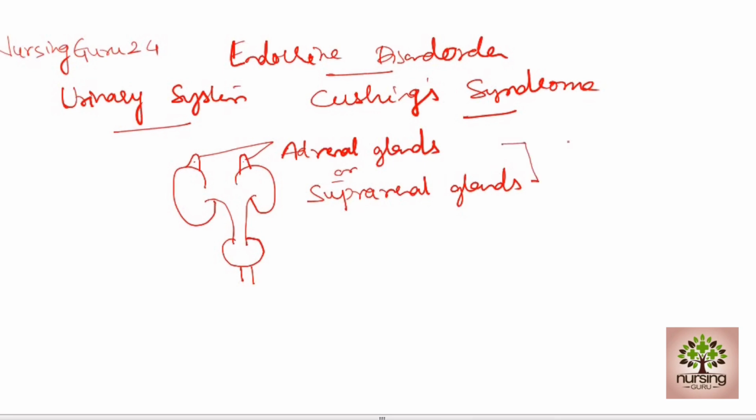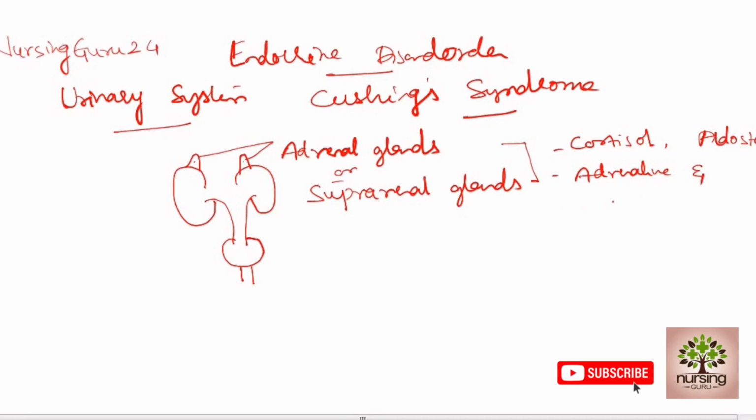The main function of these adrenal glands is to secrete cortisol, aldosterone, adrenaline, and noradrenaline. Adrenaline is also called epinephrine. Noradrenaline is also called norepinephrine. Adrenal glands are responsible for production of cortisol, aldosterone, adrenaline, and noradrenaline.